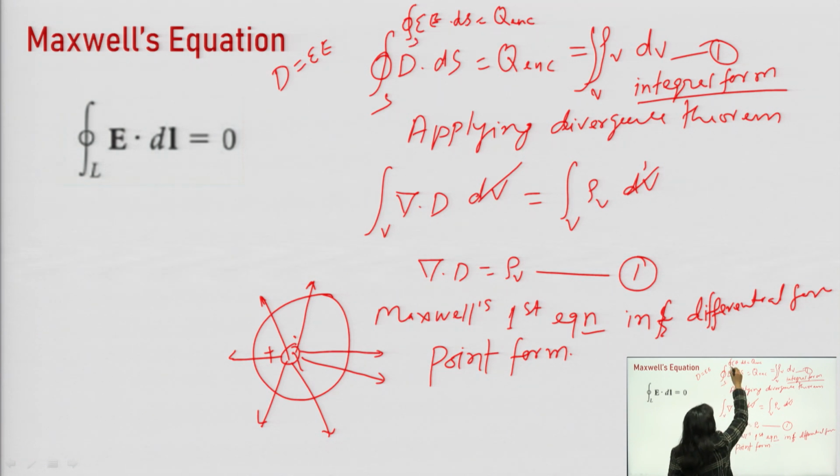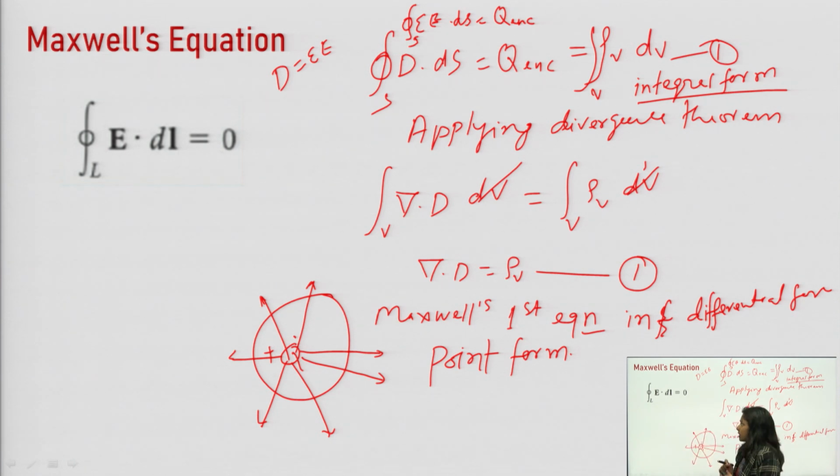This is the Gauss equation. From this equation, the electric field is related to the charge which is producing it. So, in this way, the electric field is basically produced with the help of charge only, and with this equation both the charge and electric field are related.